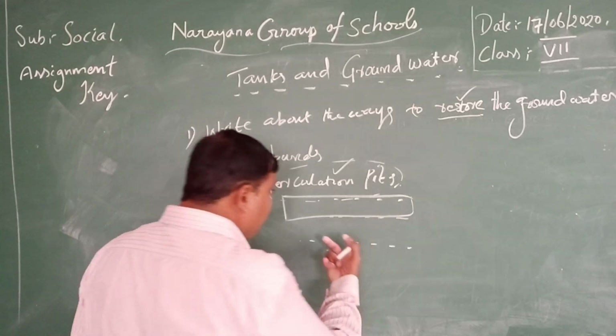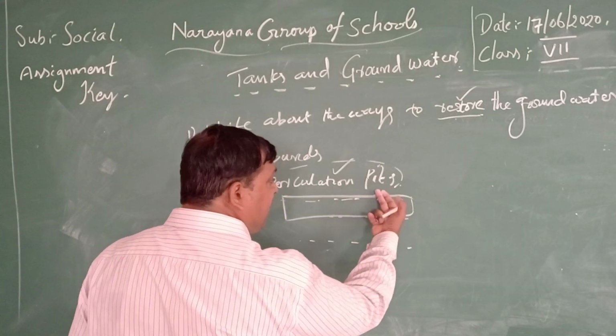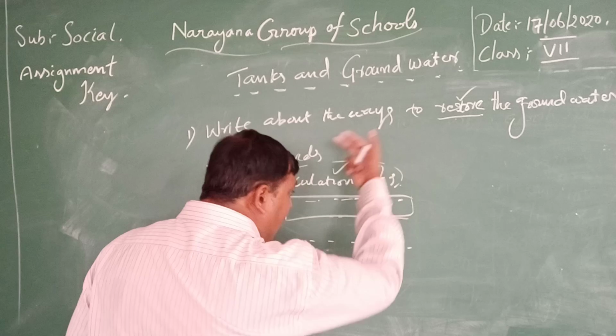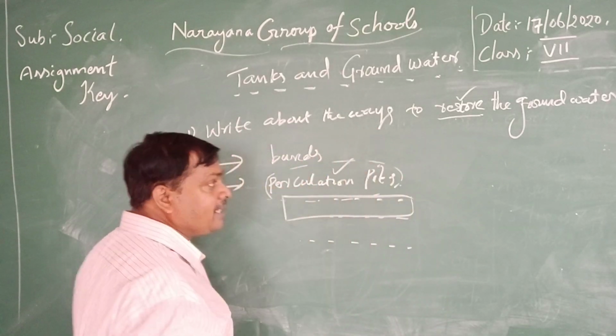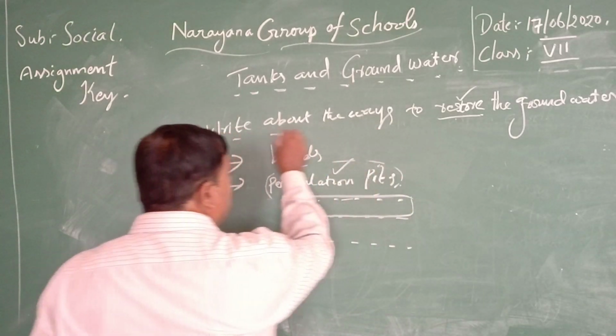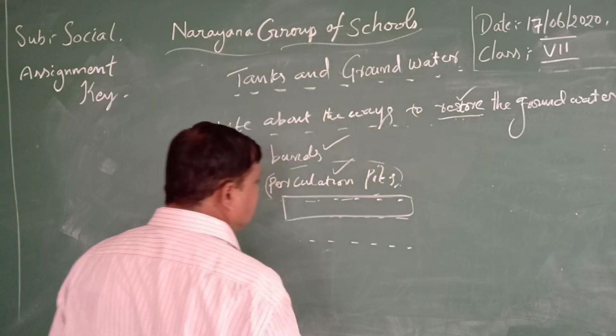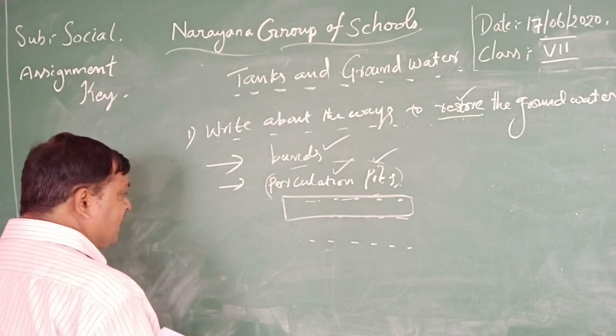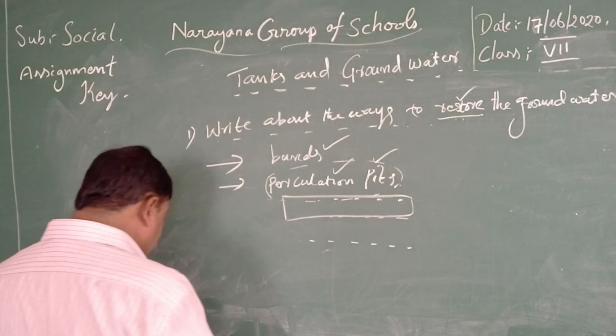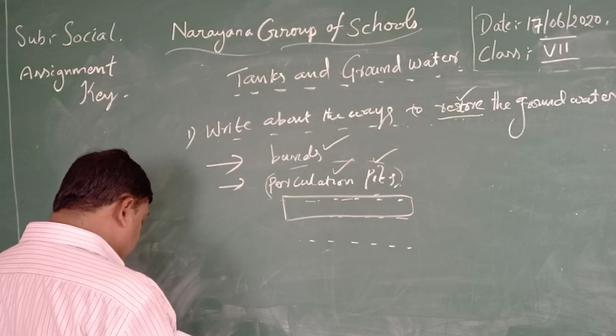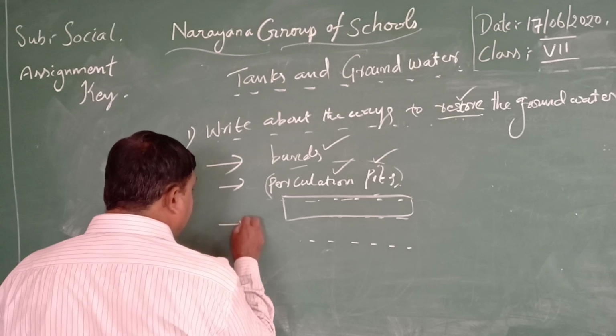That's why, when we arrange pits, we can reuse and recycle the water. So the important ways are: first, we arrange bunds; second, percolation pits; and third, we must utilize check dams.